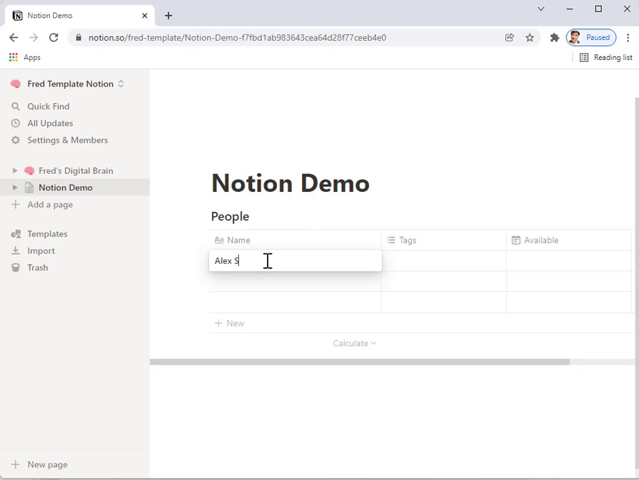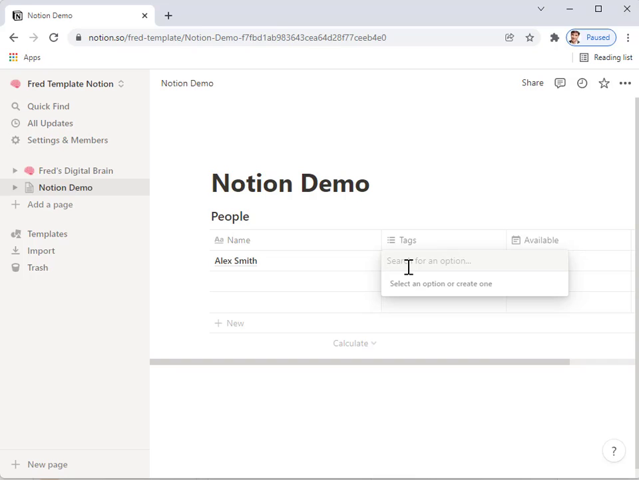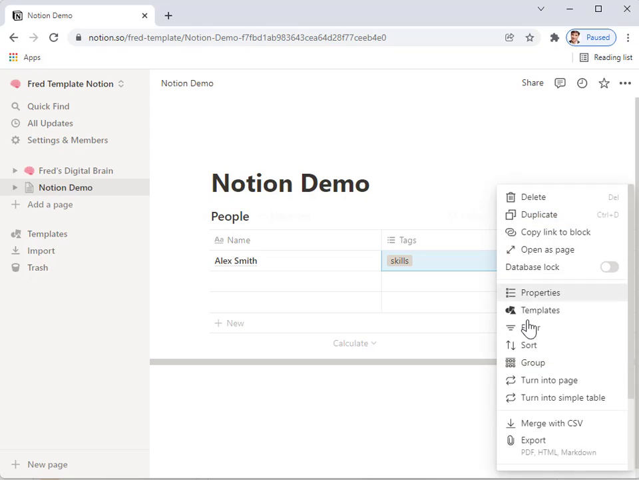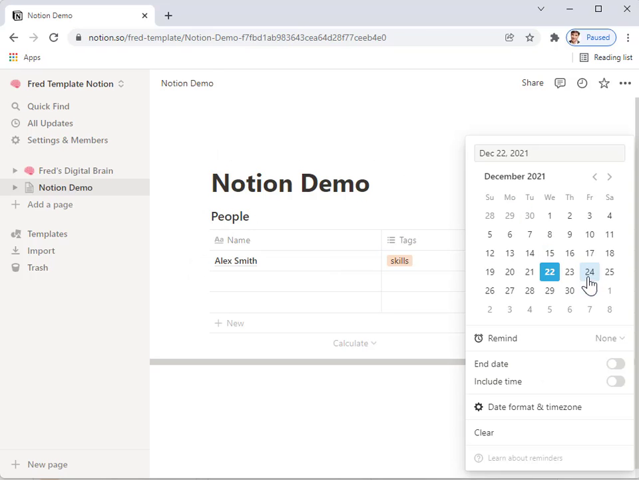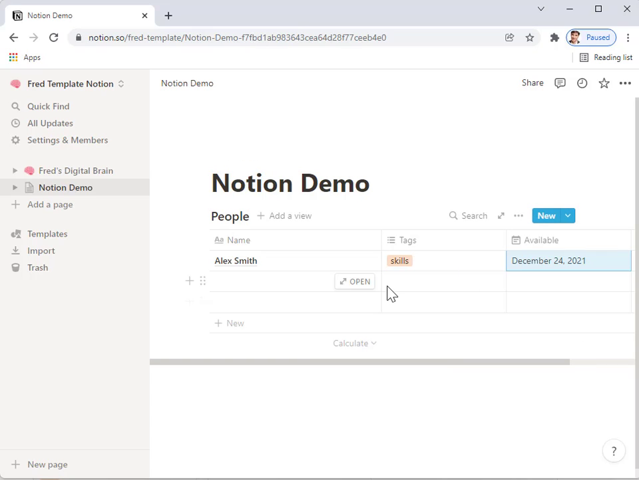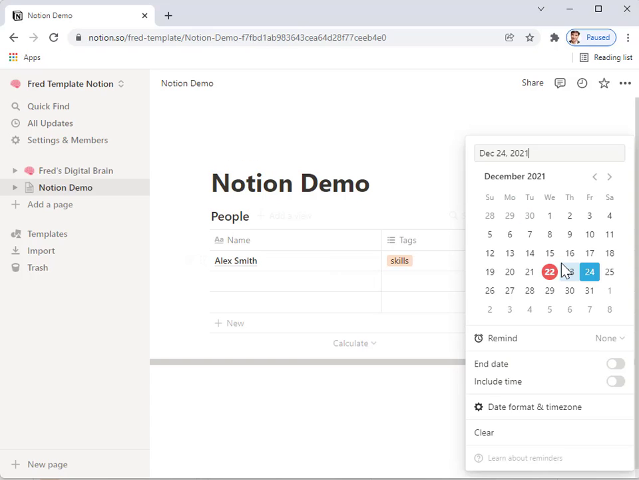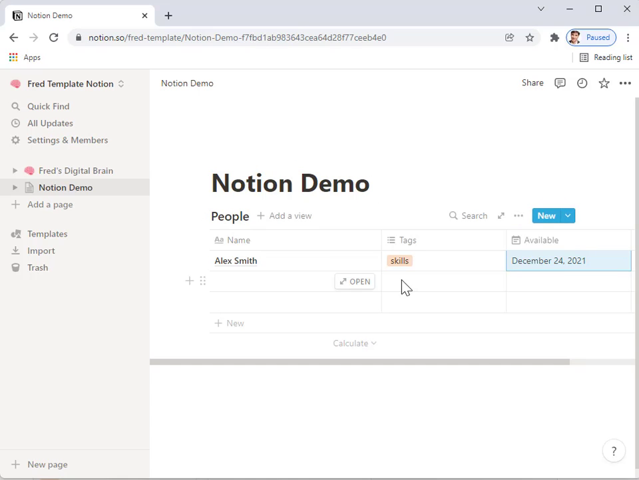So Alex Smith, I can put in some tags about, maybe skills that they have or something like that, and create those so that as other people are entered, I can select those skills. And then I can sort, because on all these you can filter and sort by any of these. Then I can put in the availability of when they're available. He's probably not going to be available on the 24th of December, but you get the idea.